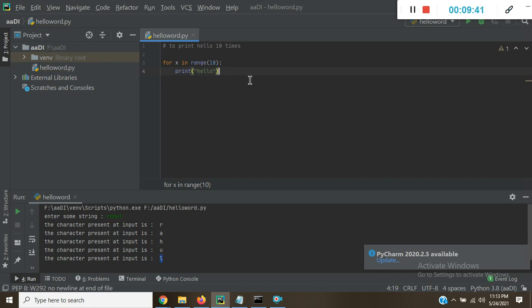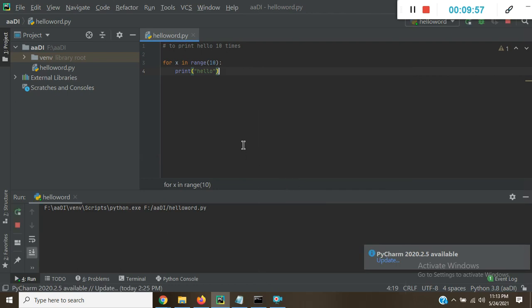So we have printed hello how many times? 10 times. The range always starts with 0 and runs until n minus 1, meaning 10 minus 1 is equal to 9. So it means it will run 10 times. You can check here, hello is printed 10 times.